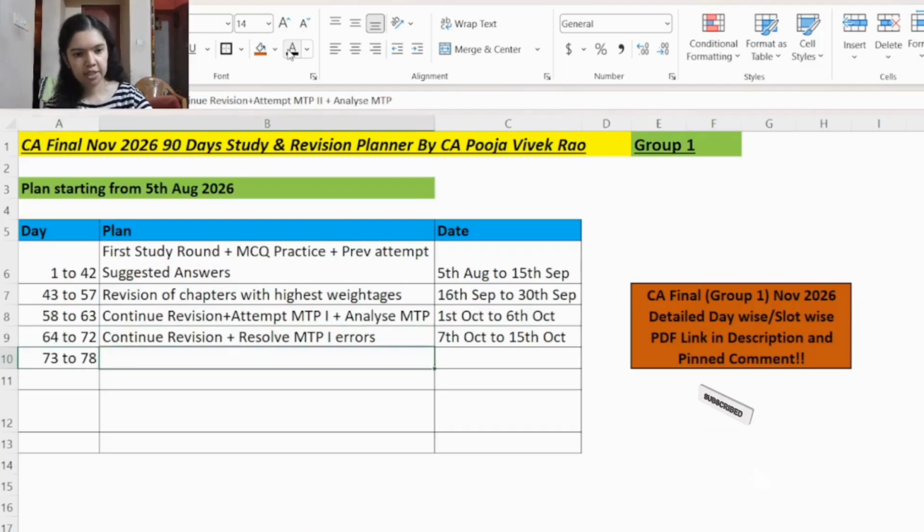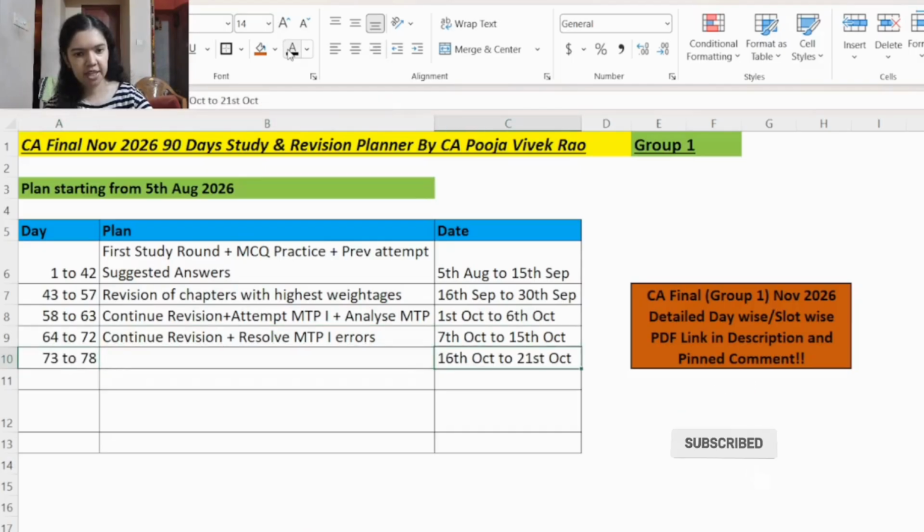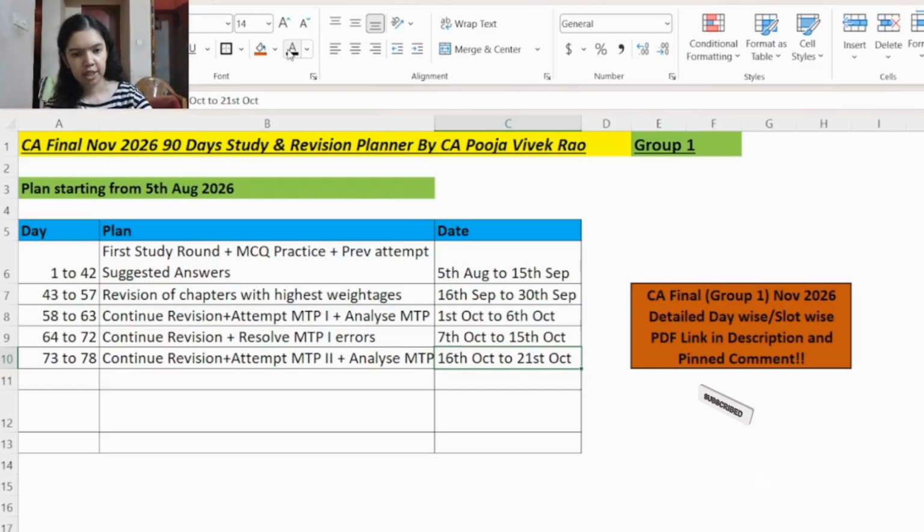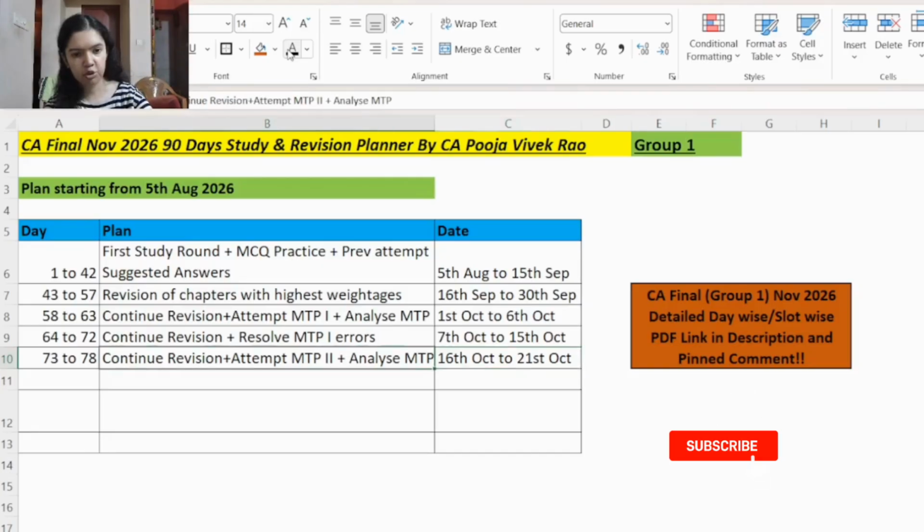Then from day number 73 to day number 78, that is 16th October to 21st October, here you will continue revision and you will attempt the mock test paper series 2 and you will analyze the mock test paper. So on 16th whole day you will revise FR. And on 17th for first and second study slot you will revise FR. Then 2 p.m. to 5 p.m. you will attempt the FR MTP2. Same way for the other days for the other subjects also.